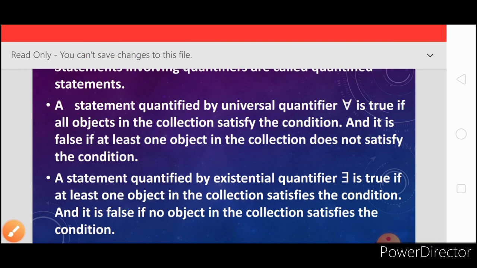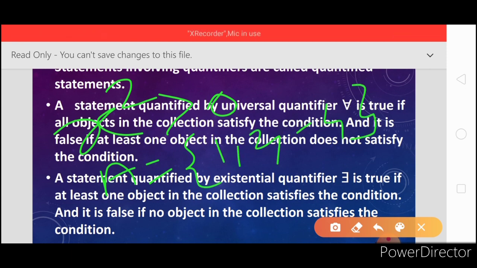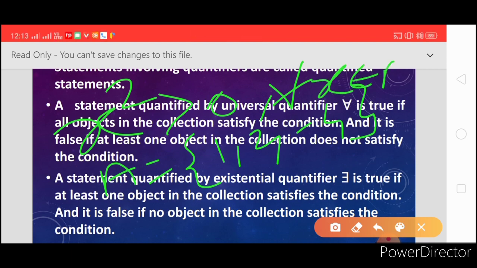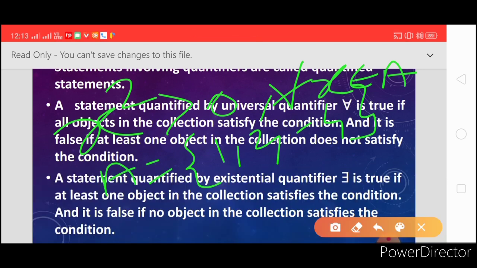Okay, if we are given another statement, x square greater than 0, and a set A containing the elements 1, 2, minus 4, and here the quantifier used is for all, the universal quantifier, and x belongs to A. Now we have to check whether x belonging to A satisfies this condition or not.